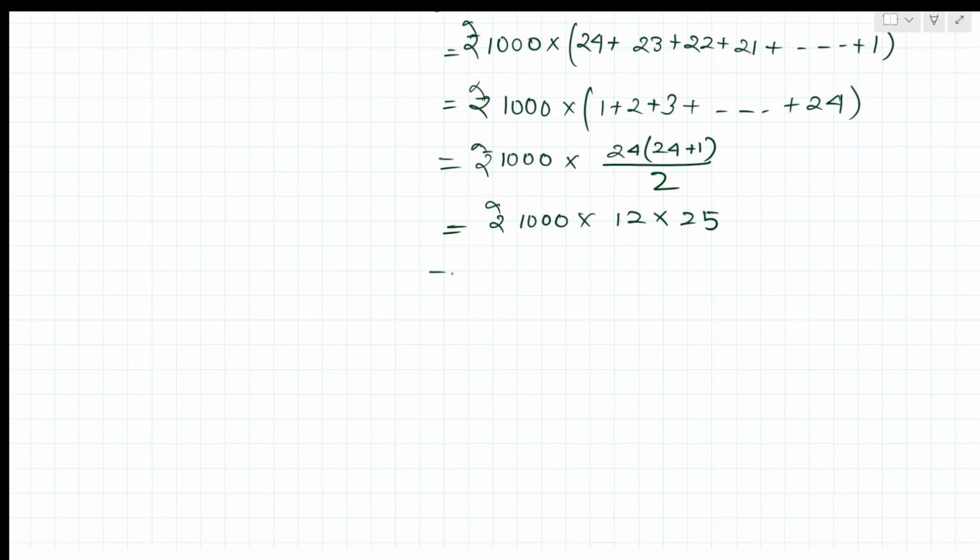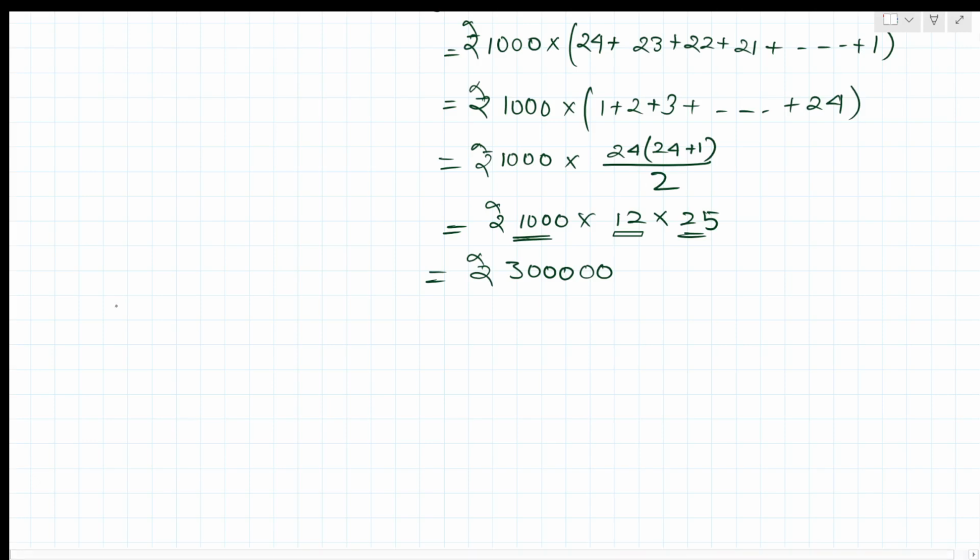So again 25 into 12, rupees 1000 into 12 into 25. It will be around 3 lakhs, so it will be 3 lakhs rupees, right?